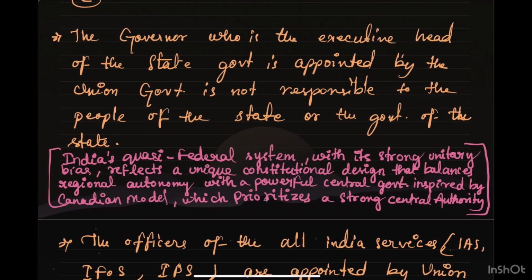The governor, who is the executive head of the state, is appointed by the union government and is not responsible to the people of the state or the government of the state. So India's quasi-federal system, with its strong unitary bias, reflects a unique kind of constitutional design. It balances regional autonomy with a powerful central government, inspired by the Canadian model, which prioritizes a strong central authority.